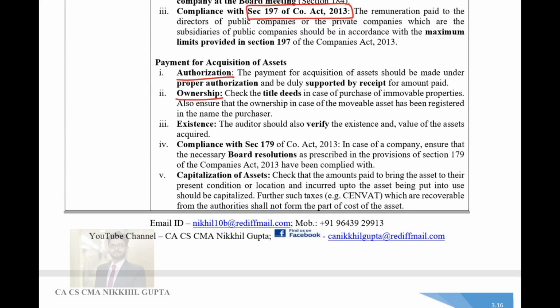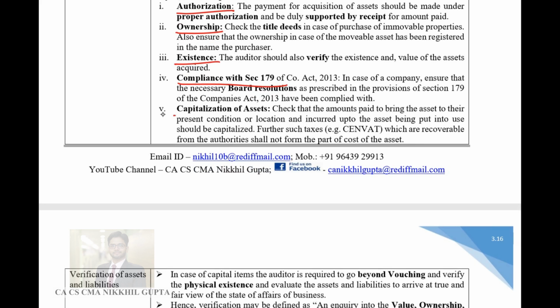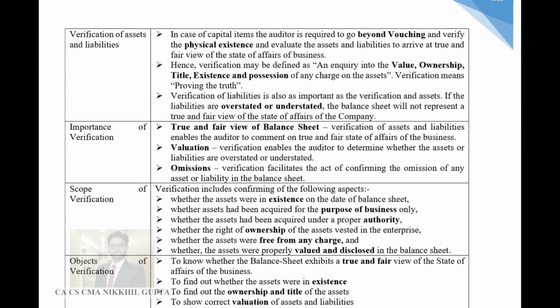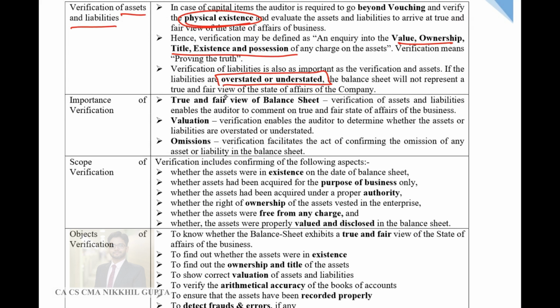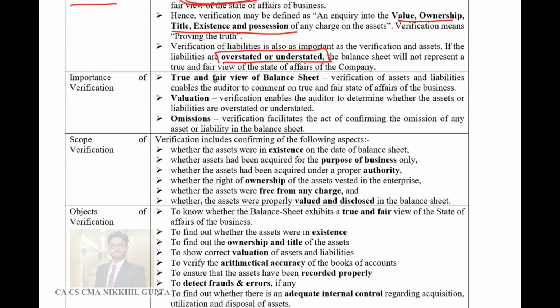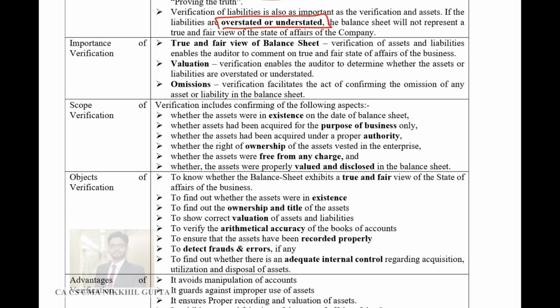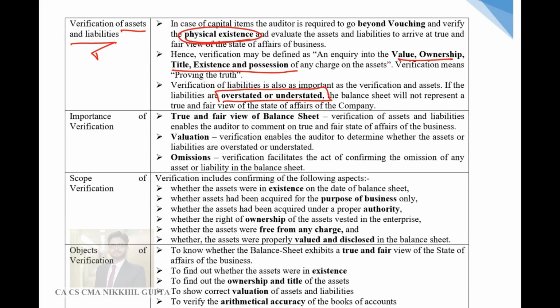So authorization, ownership, in case of assets, ownership should be with the company. Existence of assets, compliance with the Companies Act, capitalization of assets, all these things should be checked while vouching for expenses. Guys, while vouching for assets and liabilities, you have to check their physical existence. It is not that the assets have been only procured on papers, they should be existing in the company as well. Title, existence, possession, whether they are overstated or understated, their value should be disclosed properly. This thing should also be carefully scrutinized in verification of assets and liabilities.